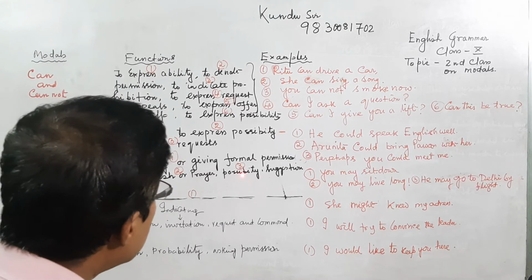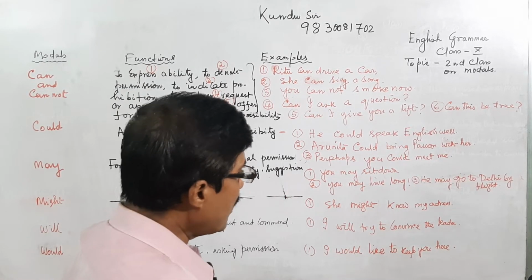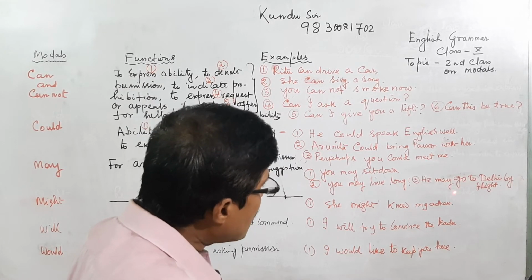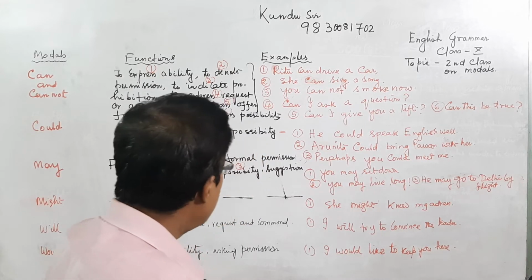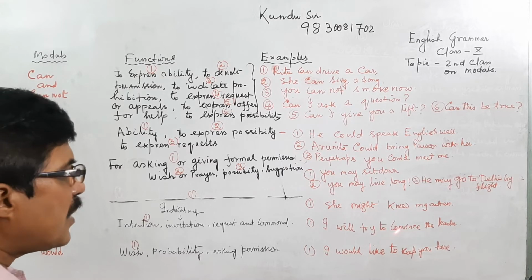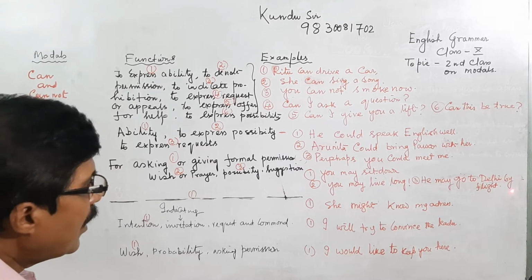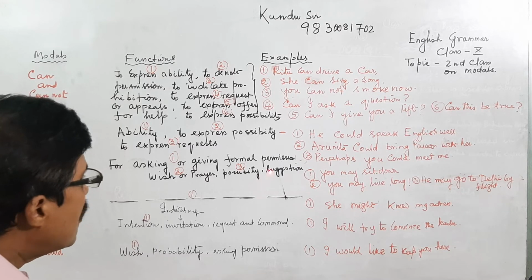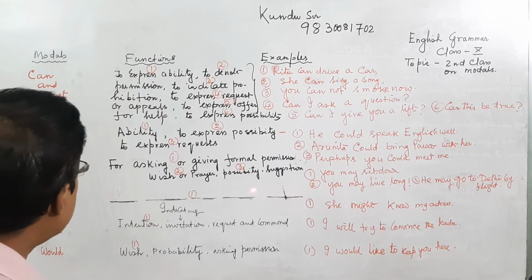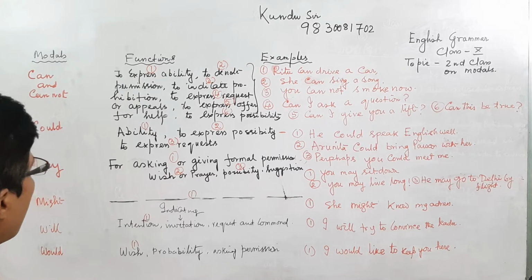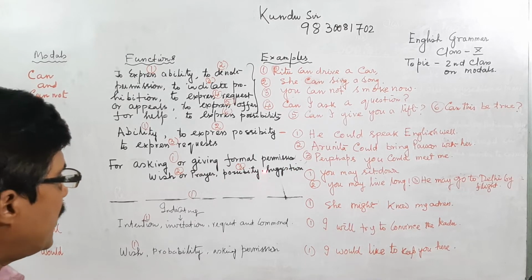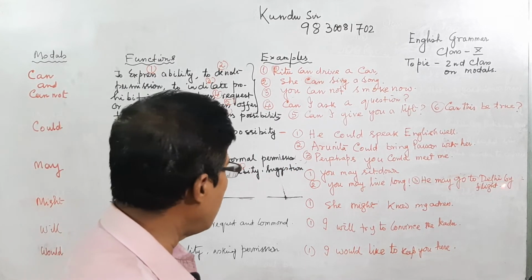And the third one is possibility or suggestion. You are giving a suggestion, or there may be a possibility. You may go to Delhi by flight, that means there is a possibility to go. You are giving a suggestion to someone to go to Delhi by flight. It is the use of may: asking or giving formal permission, wish or prayer, possibility or suggestion.